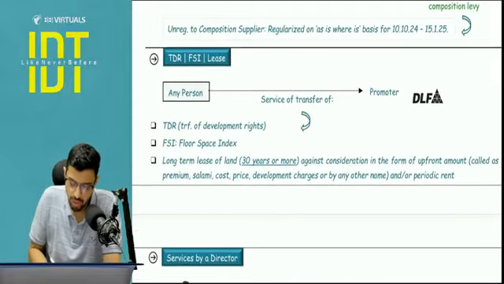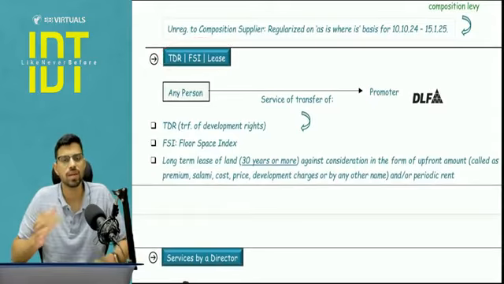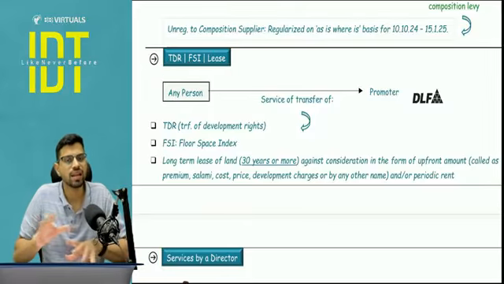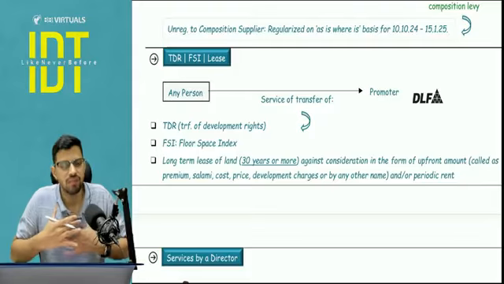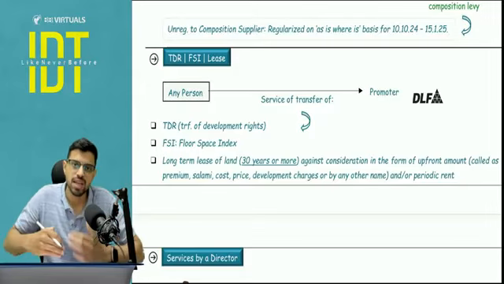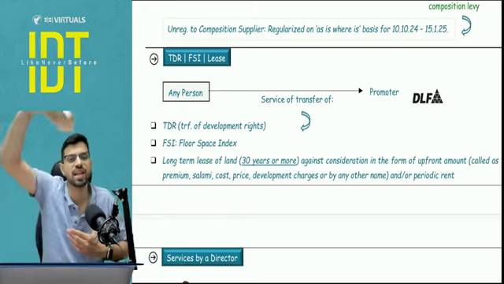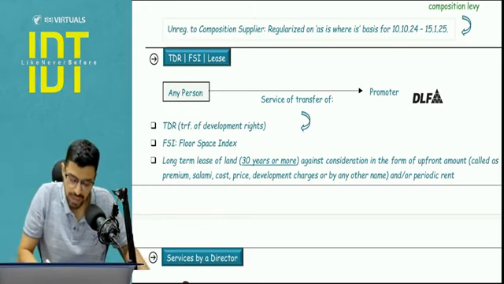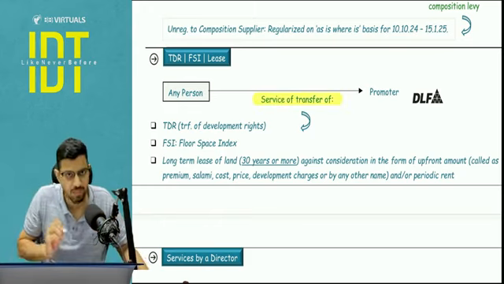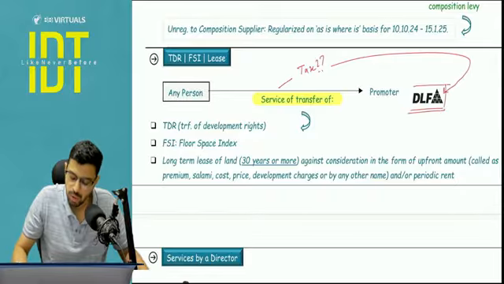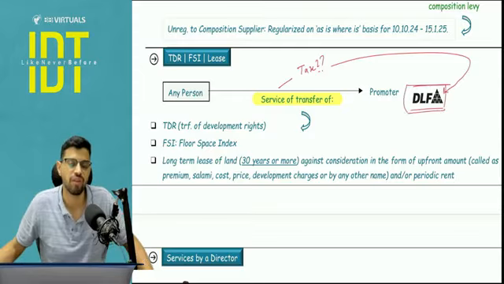Yes. We will talk about TDR, FSI and lease. Simple, what happens? TDR, FSI is transferable development right, floor space index. These are rights associated with the landowner, that is, a property owner, and he gives these rights to a real estate promoter who will build a building, build flats, and sell the flats. Simple case. This is a service of transfer of these particular rights on which tax will apply or not. Whether tax will apply will depend on whether the real estate promoter is going to pay GST on the constructed flats or not.